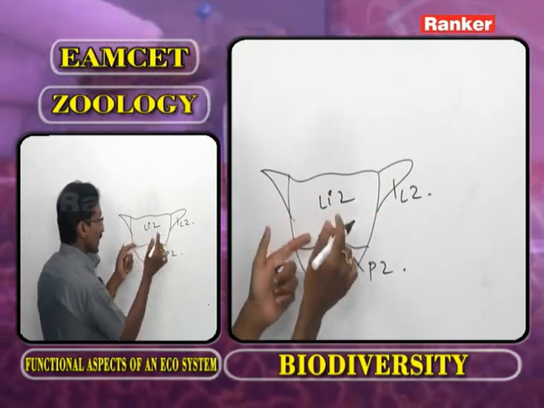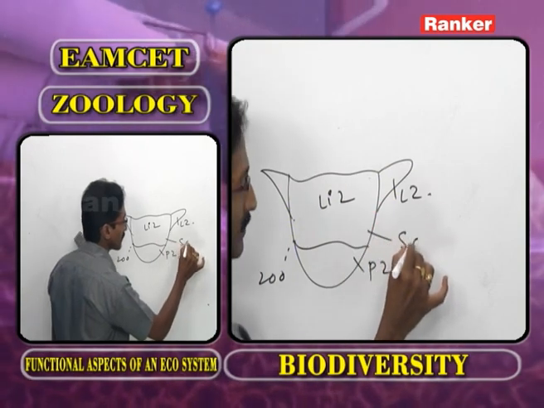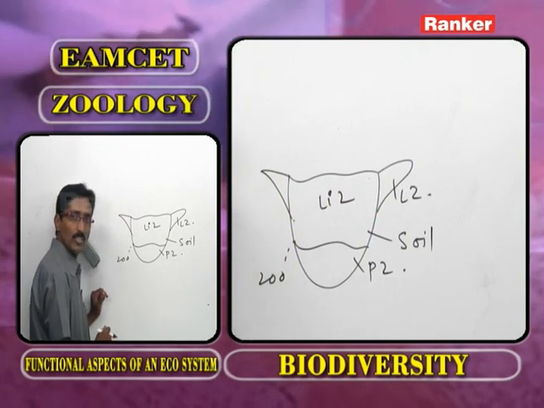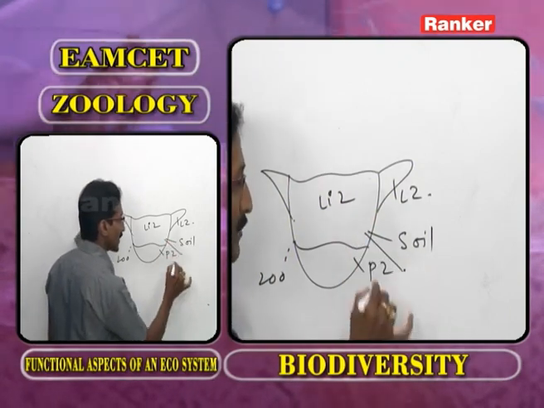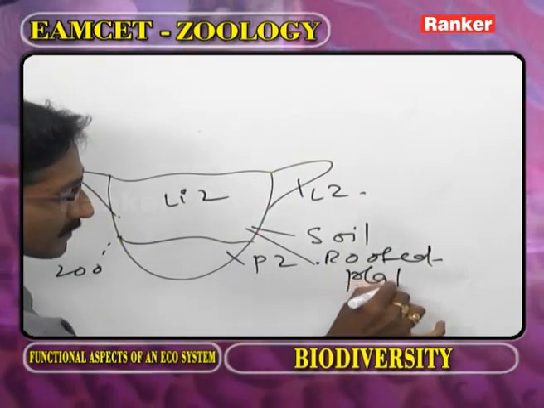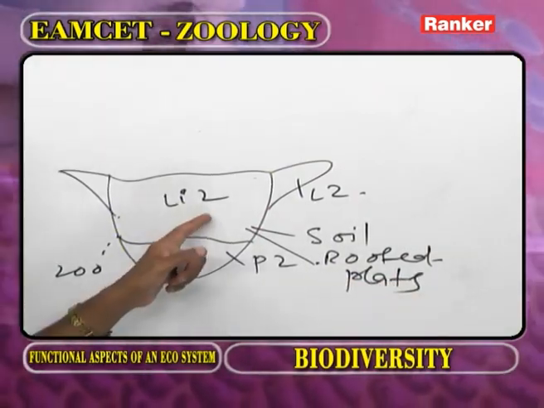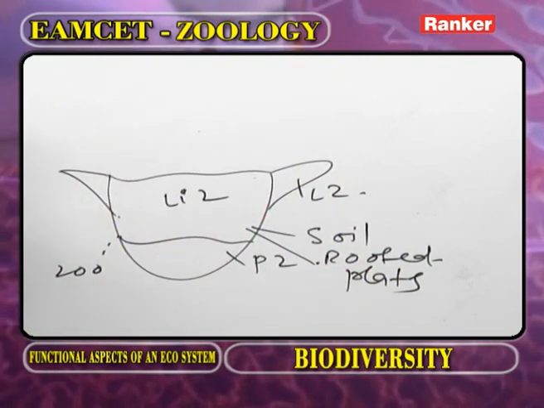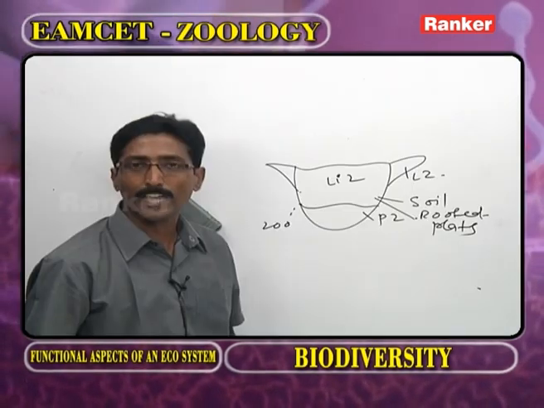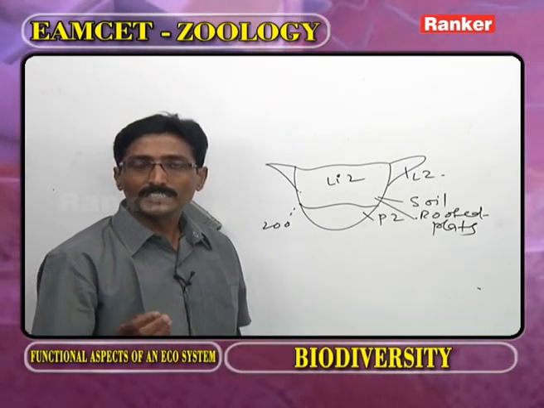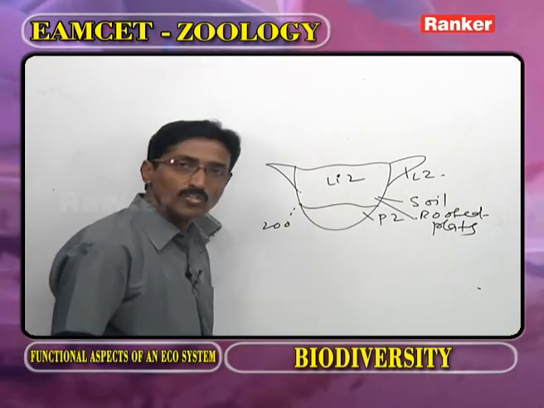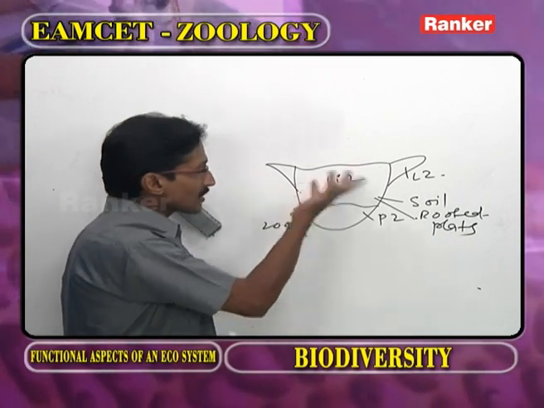So in the limnetic zone, there is no soil, because it has no contact with the littoral zone and profundal zone. And in the limnetic zone, no question of rooted plants. Rooted plants are absent. So in the limnetic zone, what is absent? The periphyton is absent. What is meant by periphyton? They are attached to the rooted plants.